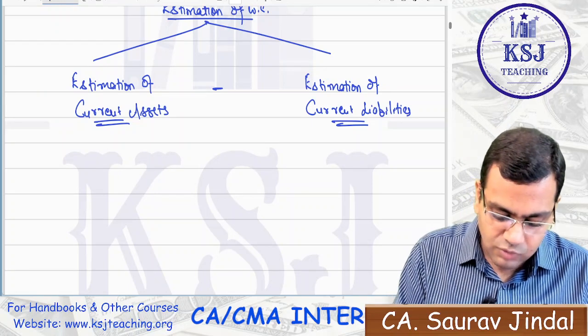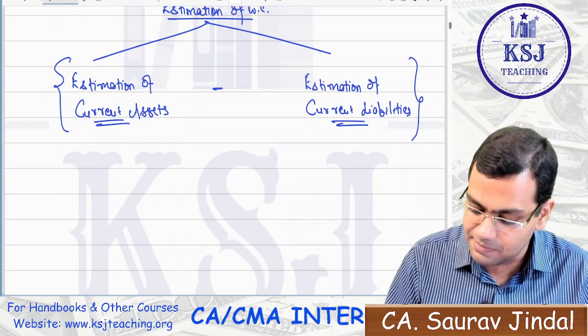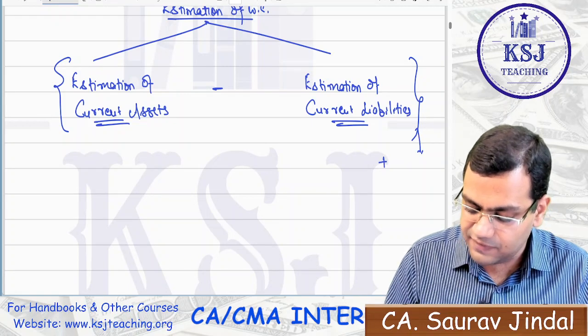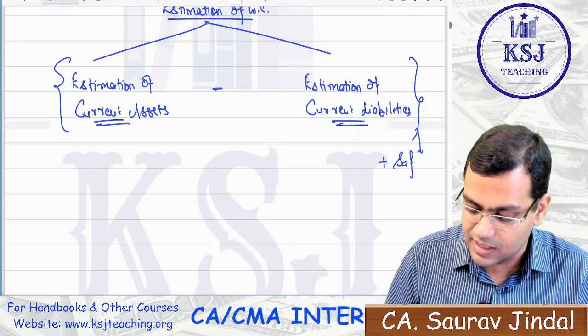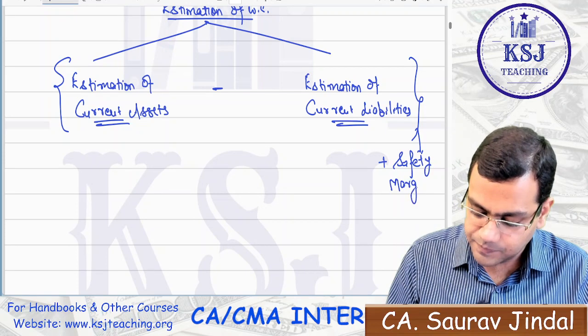And most of the firms, after current assets and current liabilities, keep something as a safety margin. Sometimes they keep some amount as a safety margin, right?